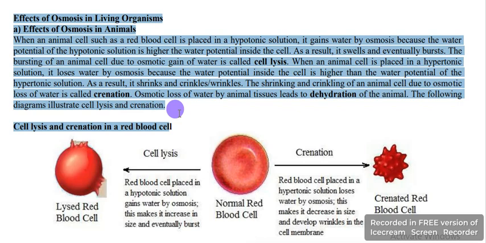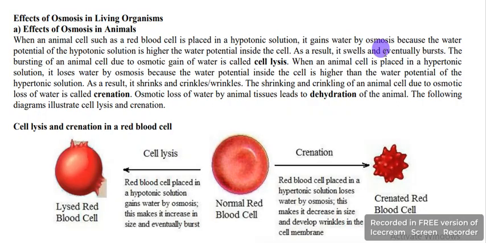Number one, when an animal cell such as the red blood cell is placed in hypotonic solution, it gains water by osmosis because the water potential of the hypotonic solution is higher than the water potential inside the cell. That is what happens. As a result, it swells and eventually bursts. The bursting of the animal cell due to osmotic gain of water is called cell lysis.